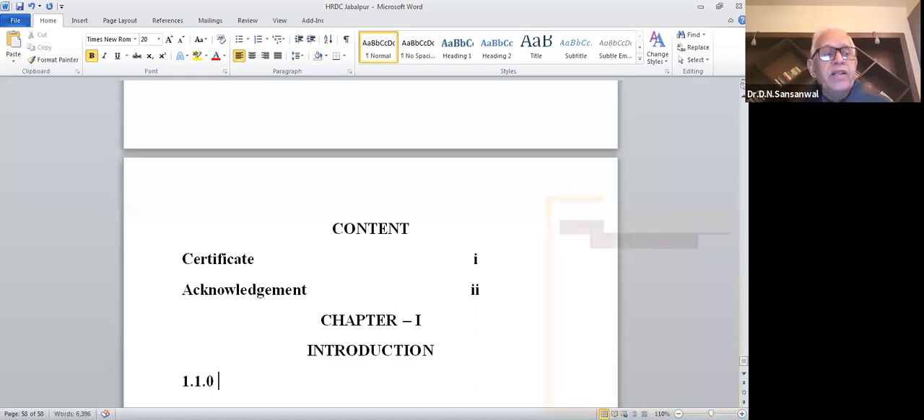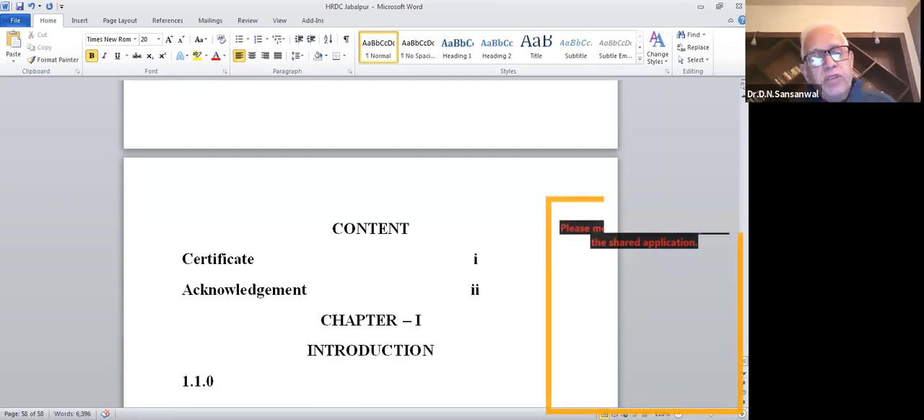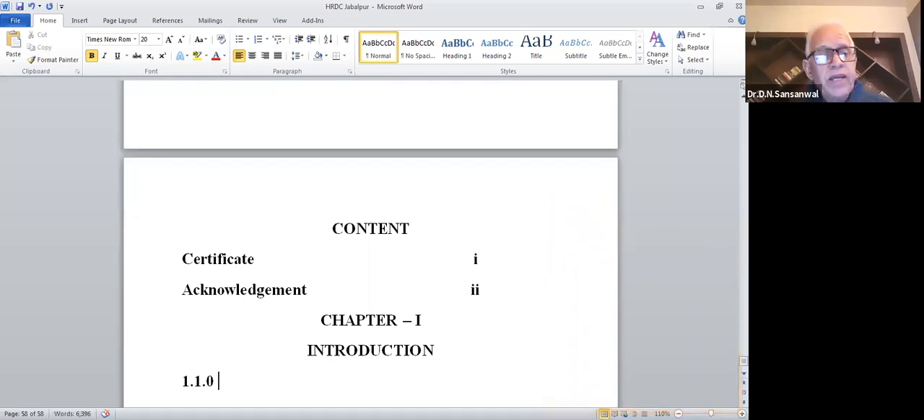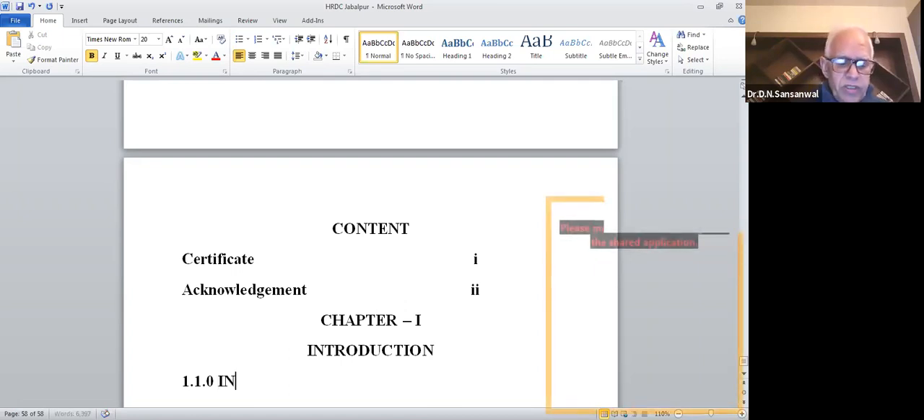1.1.0. This will be your first chapter, the first main caption, because, as I told you some half an hour before, the first digit will represent your chapter. The second digit will represent the main caption. If the third digit is 0, then it will represent the main caption. Then the main caption is your introduction.